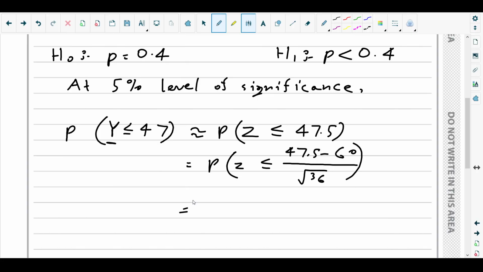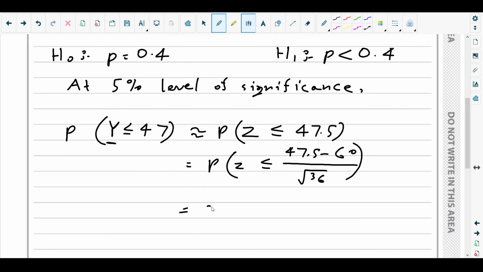You will see lower and upper. Since it is less than or equal, the lower end keeps going to negative infinity, so negative 999999. For the upper, you put the value 47.5 minus 60 over 6. It gives you 0.0186.